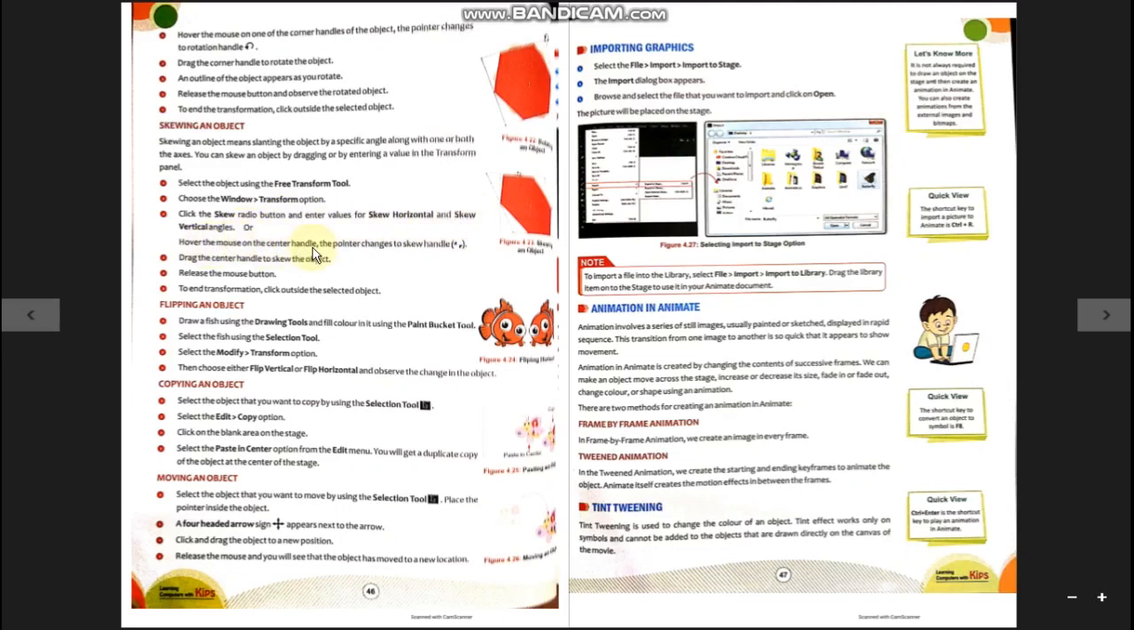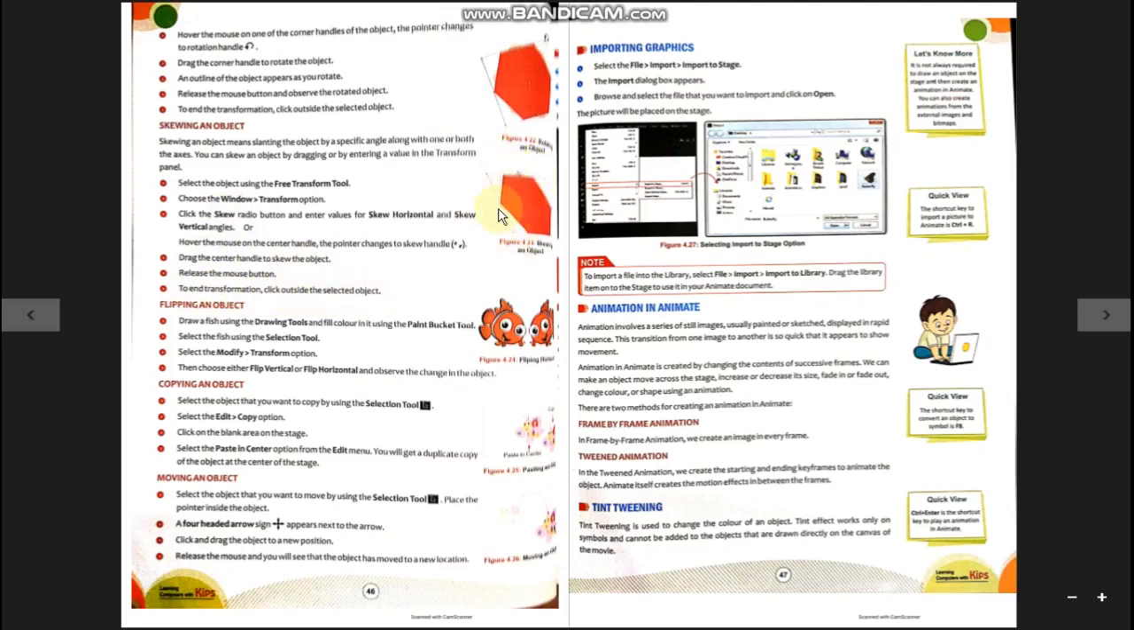Hover the mouse on the center handle and the pointer changes to a skew handle. Or you can do this manually using your mouse when the pointer converts to this type of skew handle, or you can do it by selecting the commands from the Window menu, Transform option and Skew command. Drag the center handle to skew the object, release the mouse button to end the transformation, and click outside the selected object.